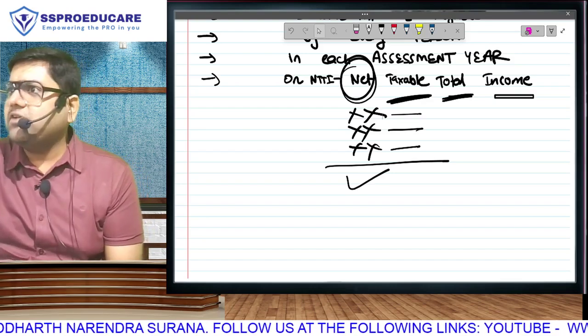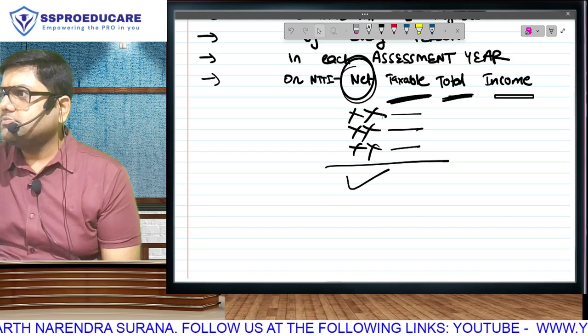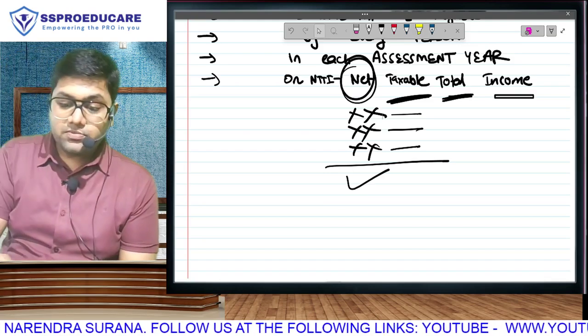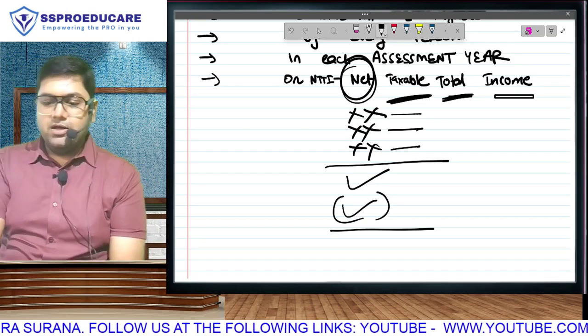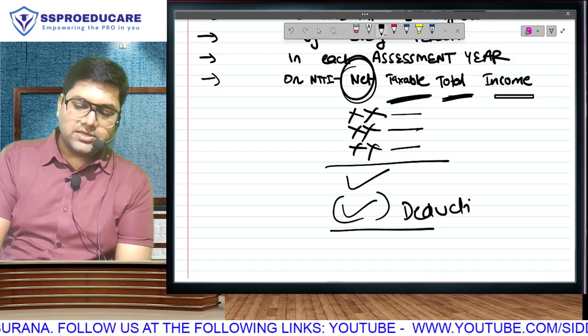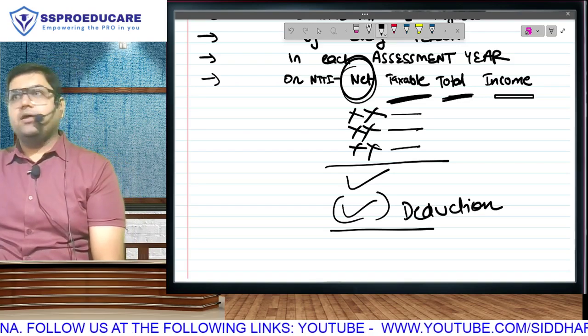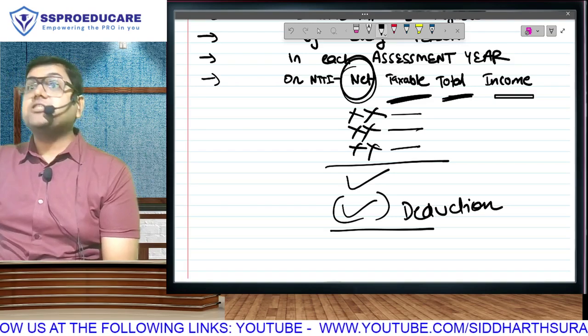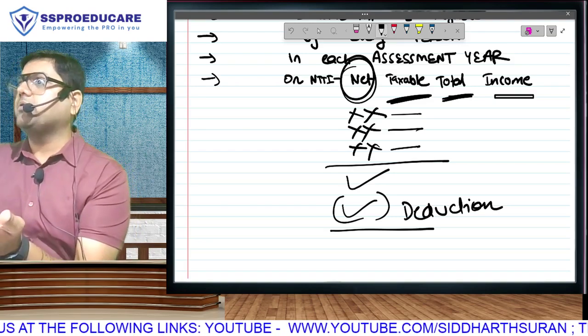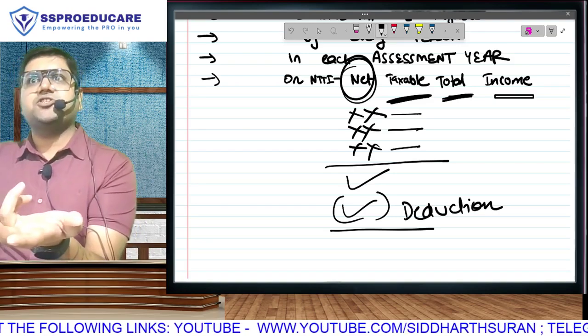You are not doing a favor to anybody by buying these policies. But we will give you something called a tax benefit on this premium. We call it a deduction. The life insurance premium that you pay, the medical insurance premium that you pay, we will give you deductions despite it having nothing to do with your income earning. It's a personal expense, a personal decision that you have taken.